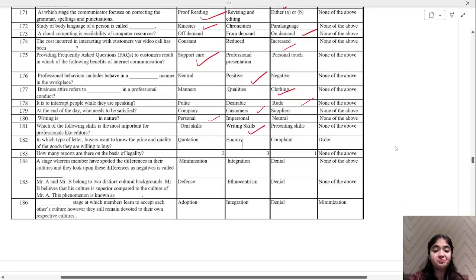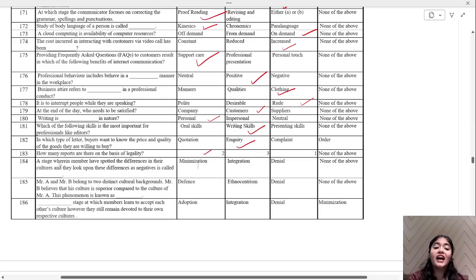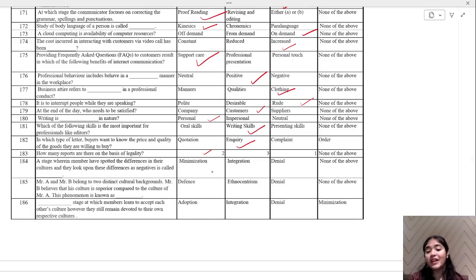Okay, good. In which type of letter buyer want to know the price and quality of the goods they are willing to buy? Quotation, inquiry, complaint, or your order in inquiry. How many reports are there on the basis of legality? There are two types of reports. A stage wherein member have spotted the difference in their cultures and they look upon the difference as negative is called minimization, integration, denial, or none of the above. This is none of the above.